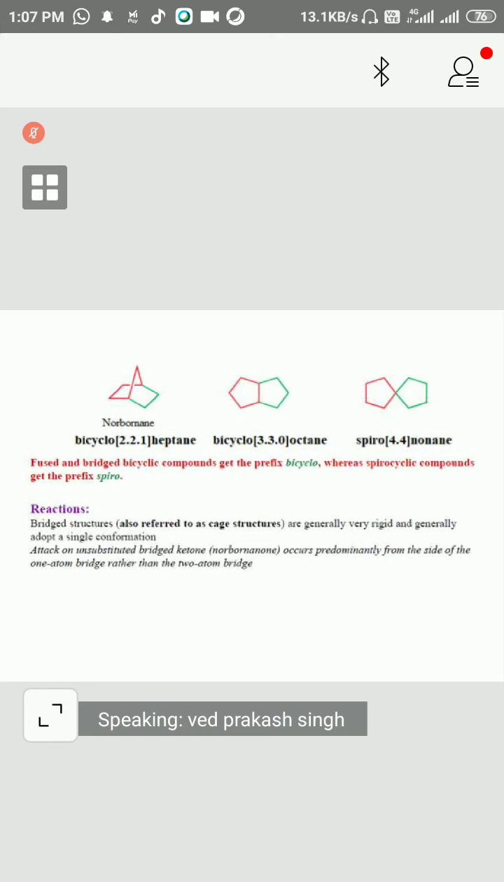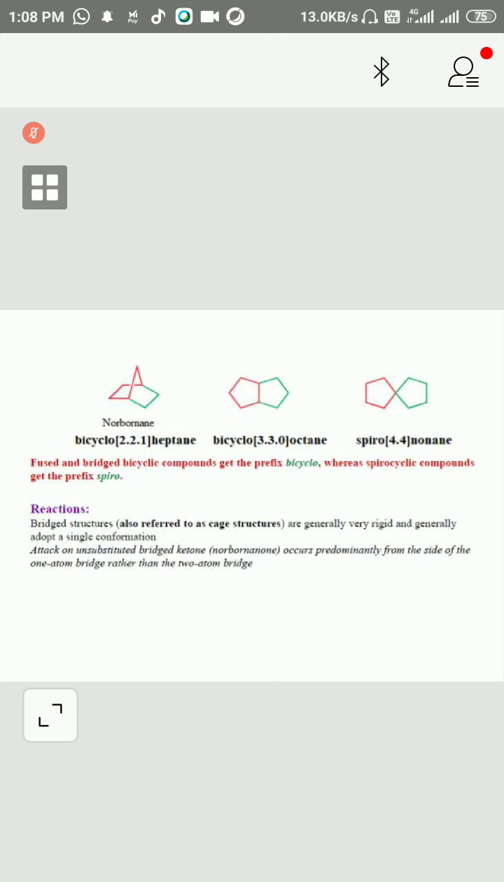Now in this bicyclic system, we can see how many pathways there are to reach from one bridgehead to the other: 3, 3, 0. We have to write in decreasing order. Bicyclic system, so bicyclo 3, 3, 0. And how many carbons are there? 8. So after heptane, octane. So the parent is octane. And this is a spiro system, so we write spiro here. 4, 4: 4 this side, 4 this side. So spiro 4, 4, nonane.